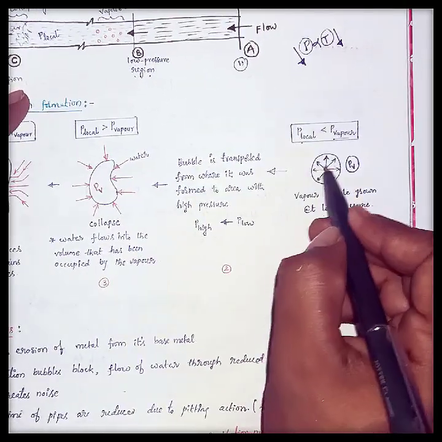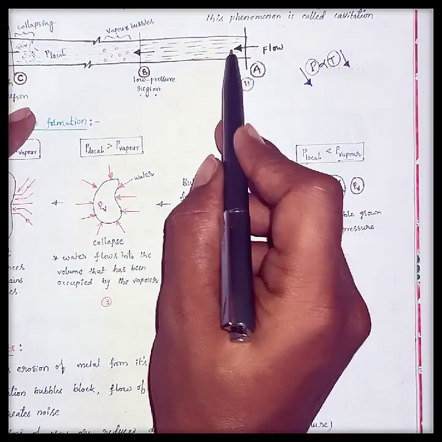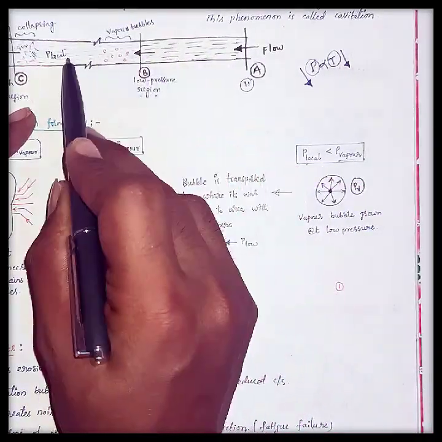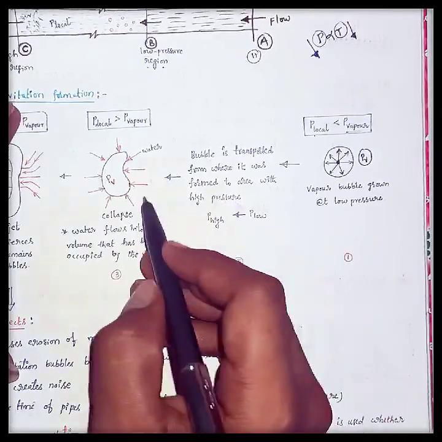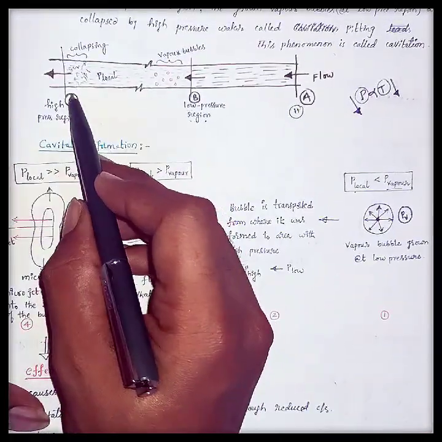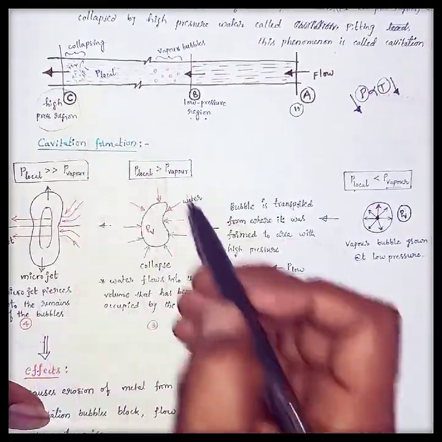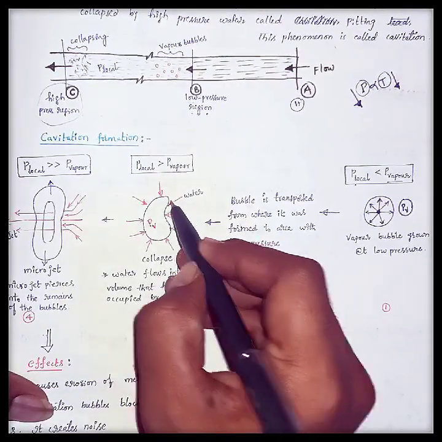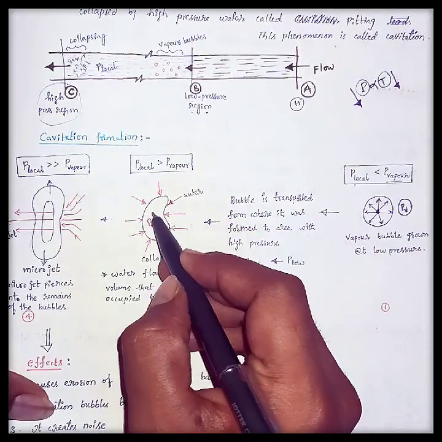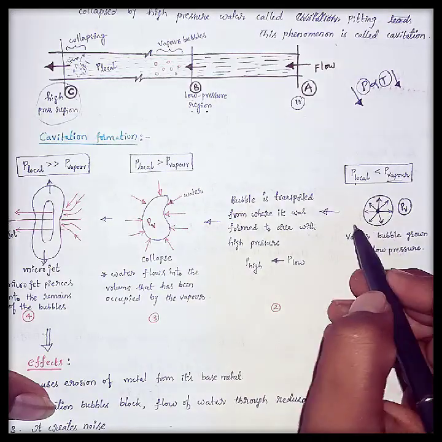Once this vapor bubble comes from the right side to the left side, what will happen? Here there is a high pressure region, and once it reaches here, some external pressure acts on this spherical vapor bubble.